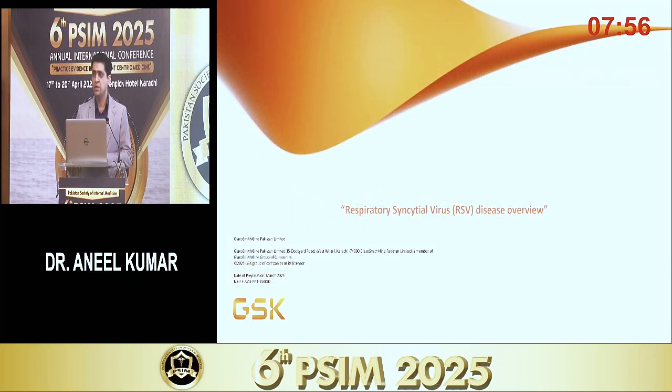So, if we conclude, generally RSV is considered to be a disease of the pediatric age group, which is not entirely true. So it's time that we focus on adult patients, especially the older patients who have more comorbidities, and start vaccinating them. Although the vaccine is still not available in Pakistan, I hope different pharmaceutical companies will try to get it available in Pakistan as soon as possible, and we should be educating all the internists who are coming into first-hand contact with the patients. They can educate them to get vaccinated and subsequently decrease the mortality because of RSV.